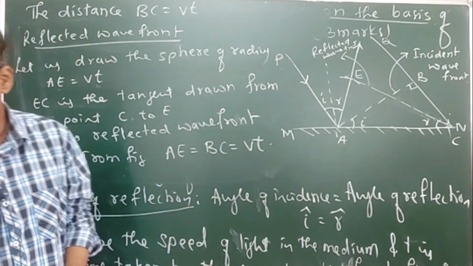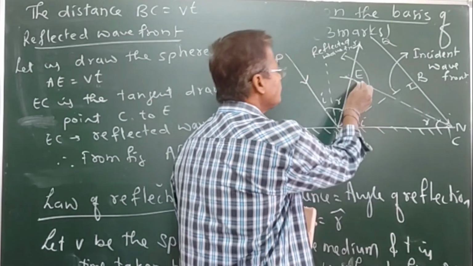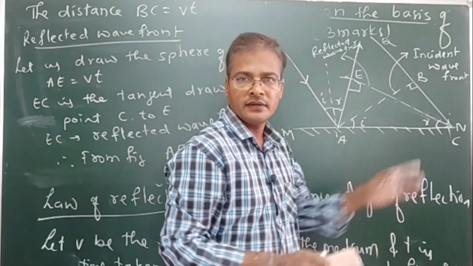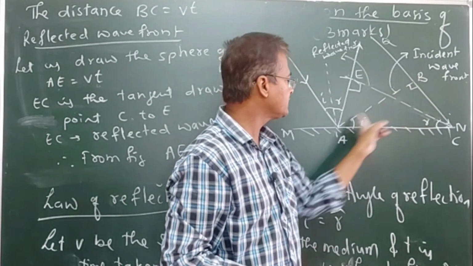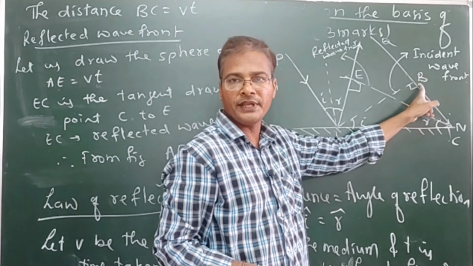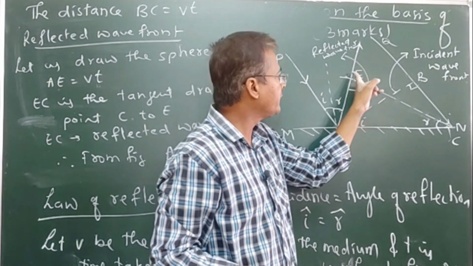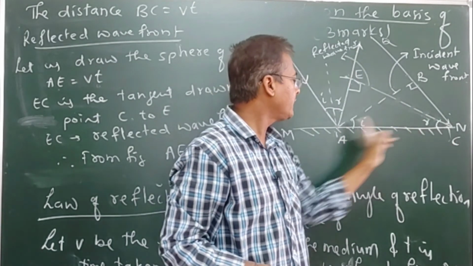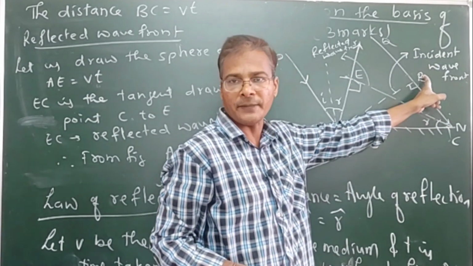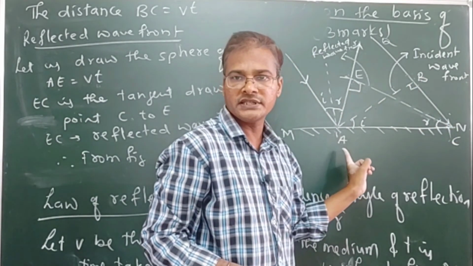Now see that this is also a perpendicular angle, so this is a right angle triangle. In ABC and AEC, angle B and angle E are both perpendicular, and the distance EC and the distance AB are also the same, and BC is also the same as AE.